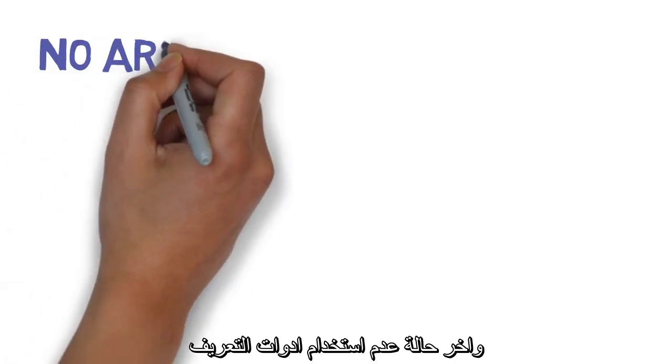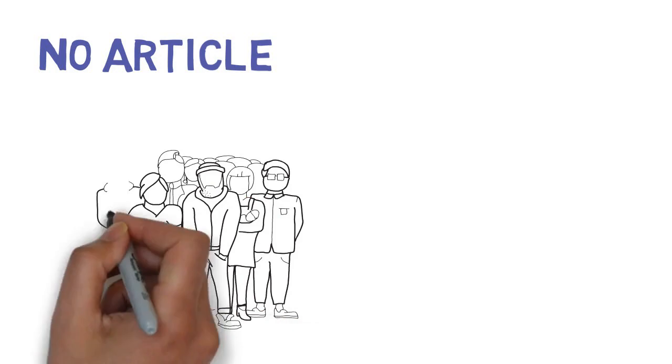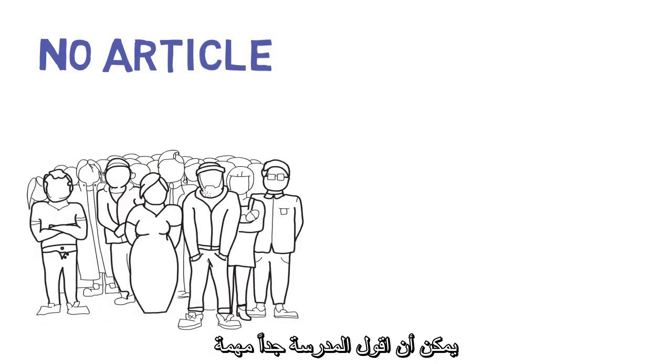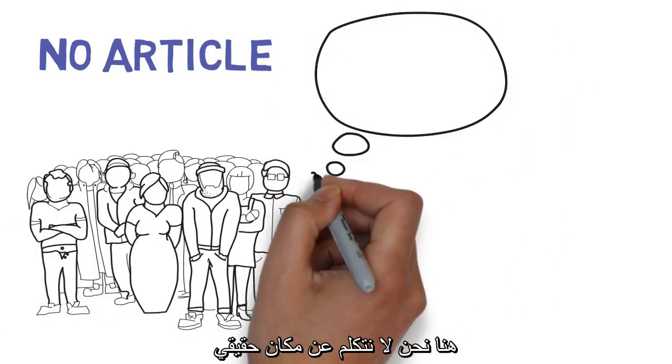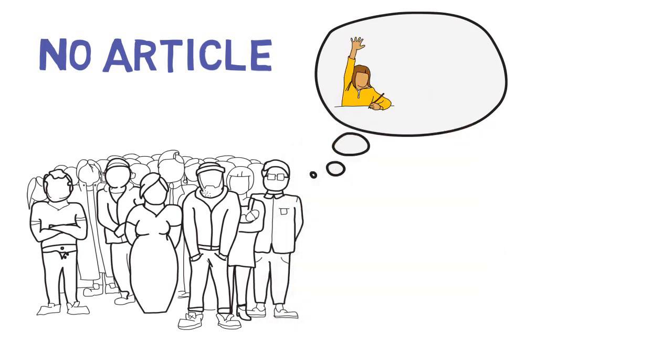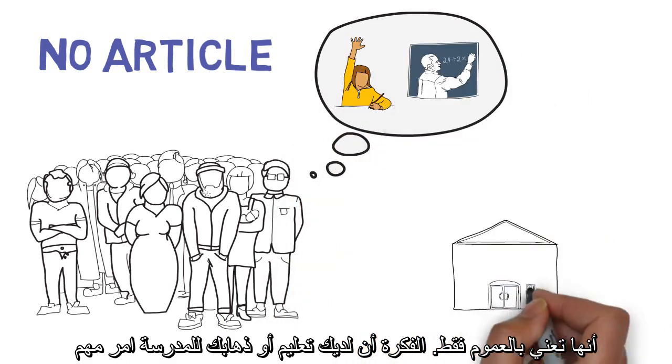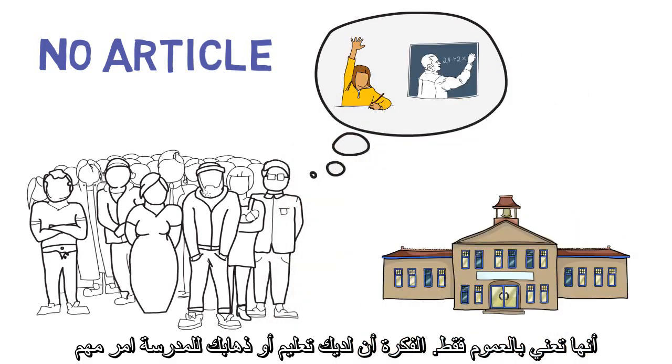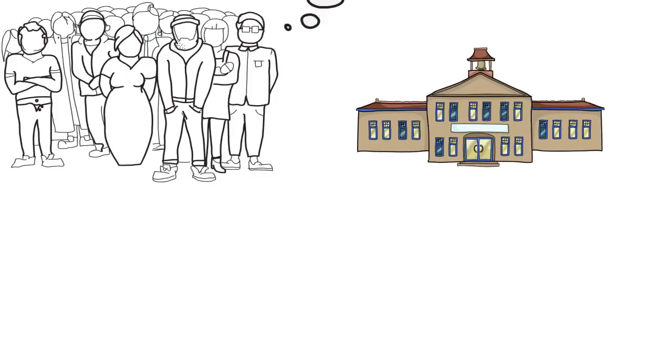The last situation is to use no article. This is used to describe a general idea. I could say, school is very important. Here, we aren't talking about a real place. It just means that in general, this concept of having schools and going to school is important.